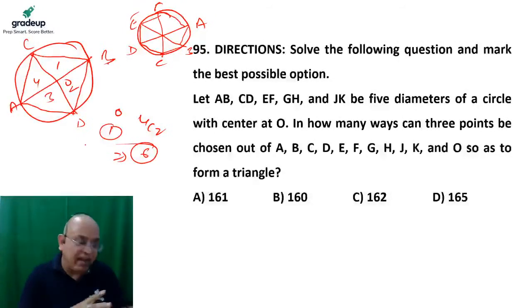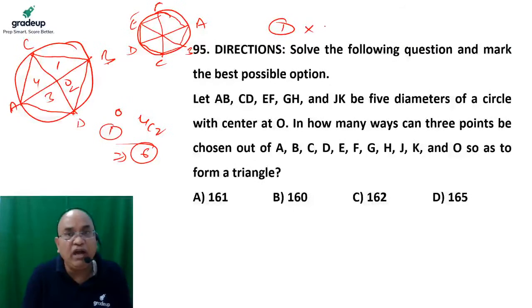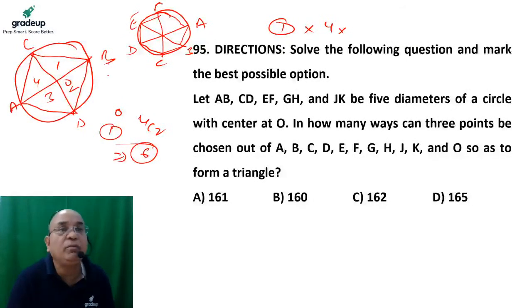But there are 2 triangles which are common. So which one is the common triangle? One point is the center. Out of 4, I have taken 1 point, and out of the remaining points, I can pick either AC or AD. If I pick C or if I pick D, 2 triangles are going to be formed.